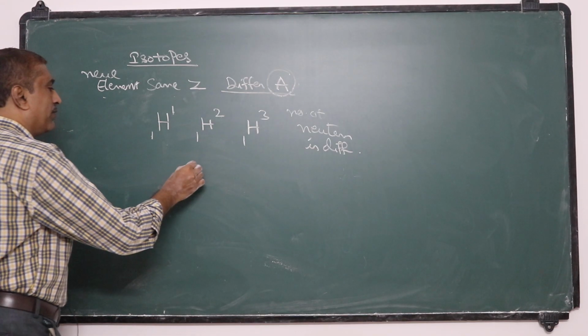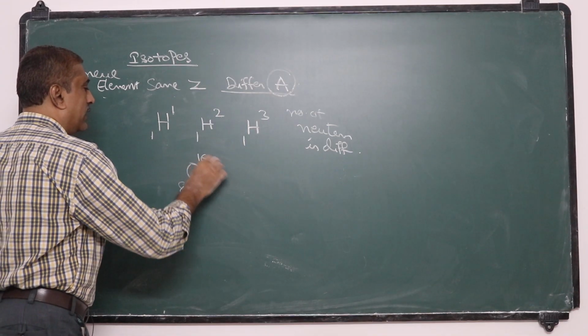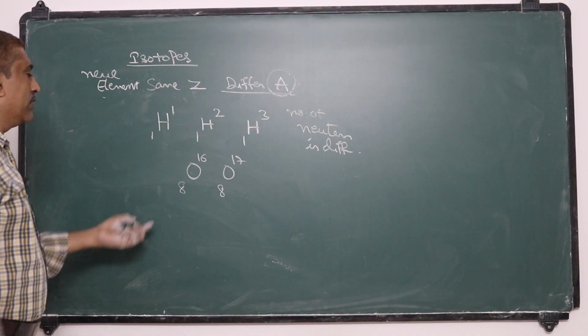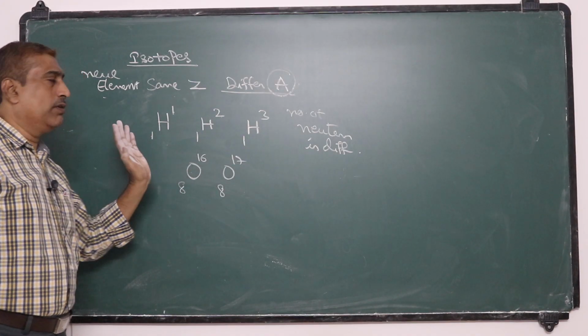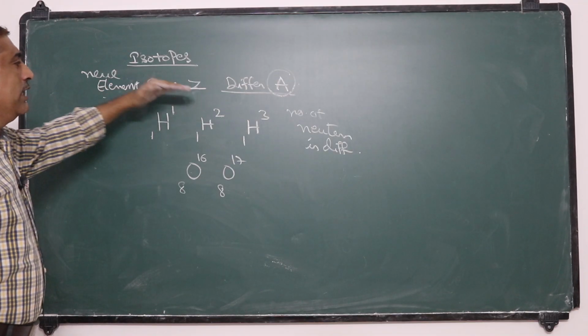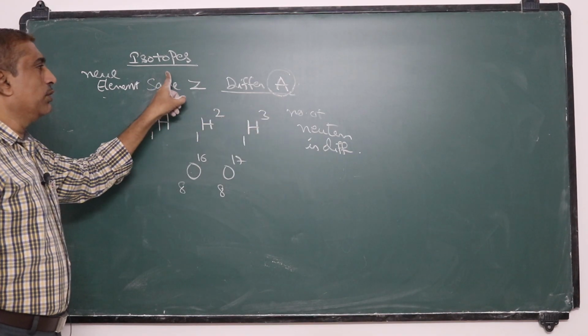Okay, similarly O 8 16, O 8 17. Here also the atomic number is the same but the mass number is different. So nuclei of the same element having the same atomic number but different mass number are called isotopes.